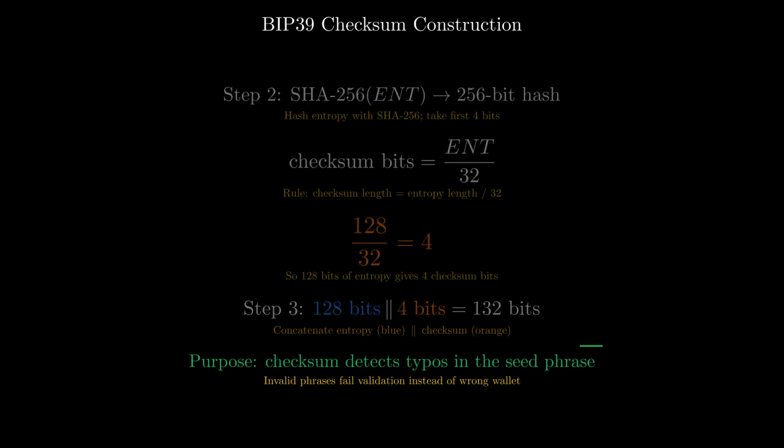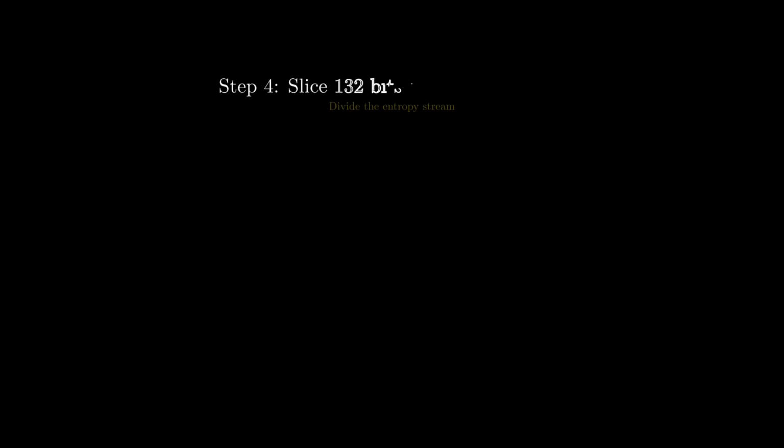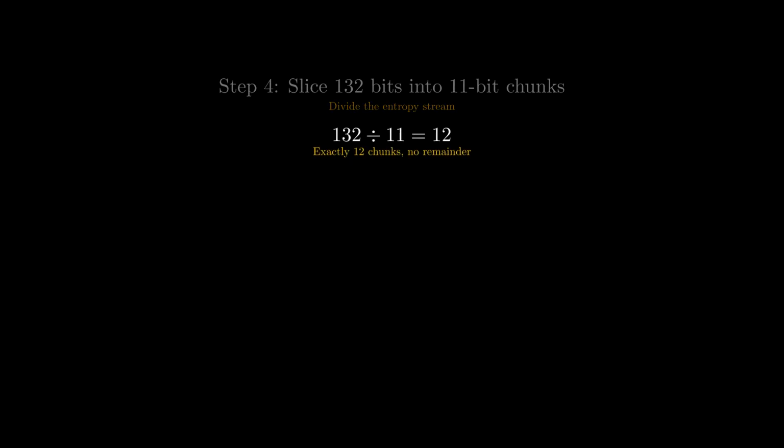All right, that checksum is why a typo in your seed phrase fails validation. Instead of silently producing the wrong wallet, it catches most single word errors before they cost you anything. Step 4, slice those 132 bits into chunks of 11 bits each. 132 divided by 11 equals exactly 12 chunks.